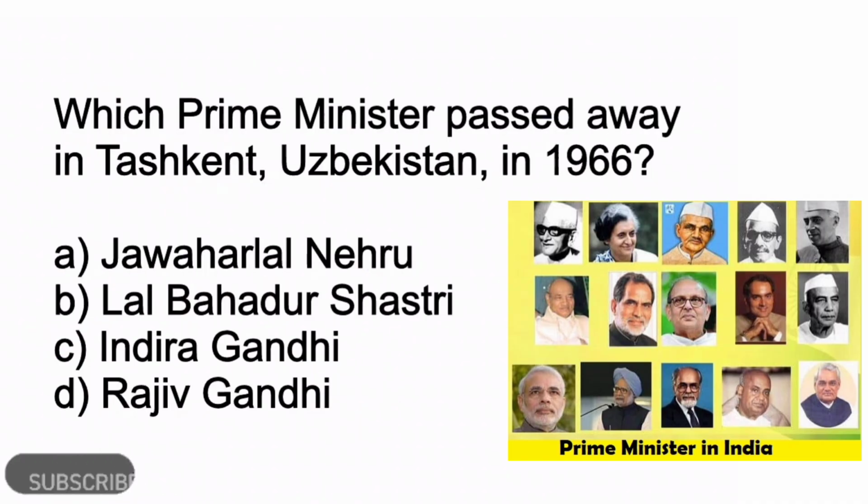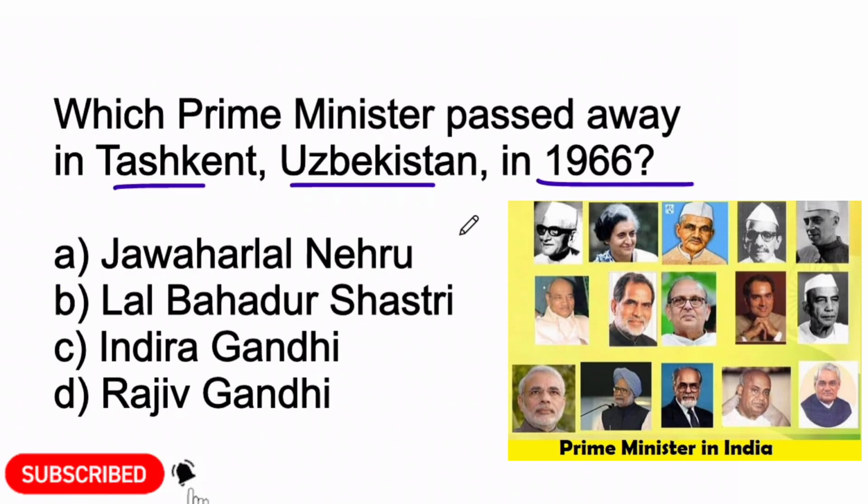Next and last question. Which Prime Minister passed away in Tashkent, Uzbekistan in 1966? Option A, Jawaharlal Nehru. Option B, Lal Bahadur Shastri. Option C, Indira Gandhi. Or option D, Rajiv Gandhi. So here option B, Lal Bahadur Shastri is the correct answer.